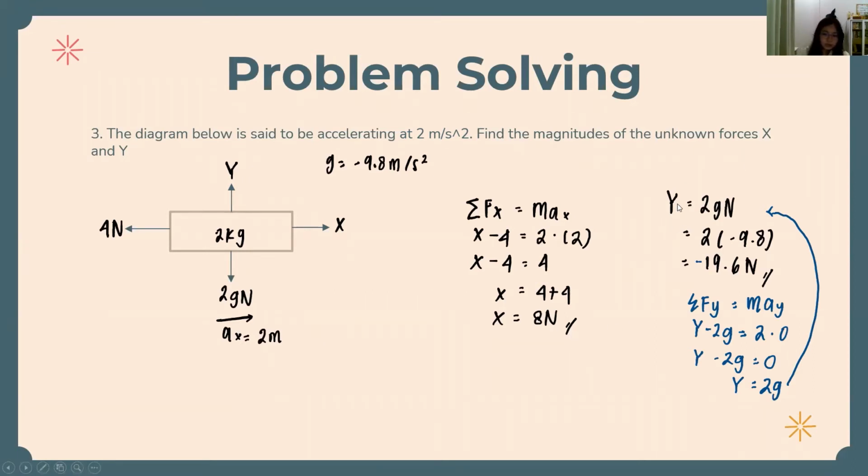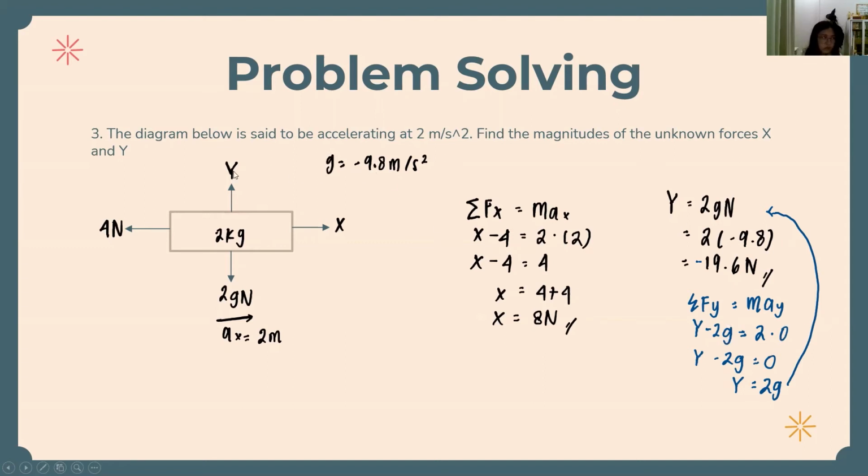Then we calculate for the y. How can y become 2 times g, or 2 times gravitational force? You can see here, sigma Fy equals m times ay, right? So y minus 2g. If we're going up, it's positive, but if we're going down, it's negative. y minus 2g equals 2 times 0. Why is it 0?